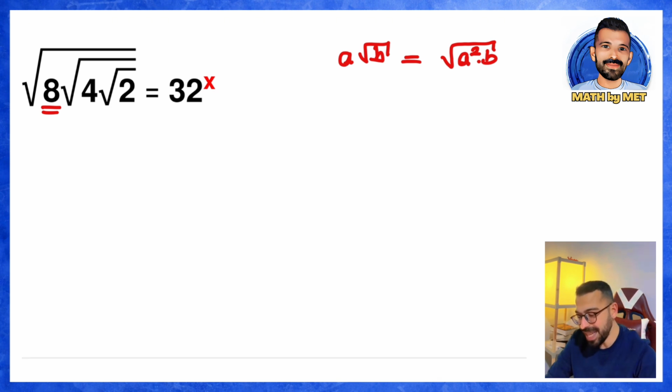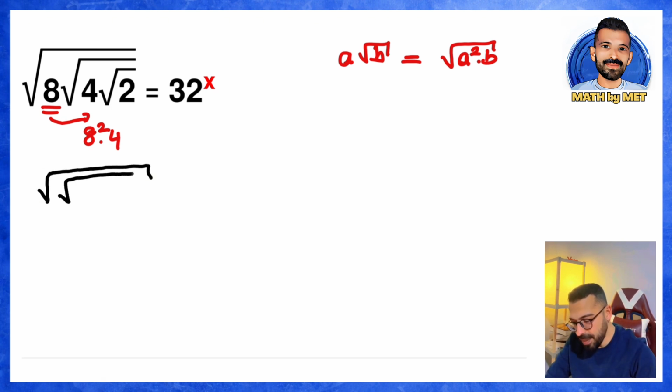I'm going to move the 8 inside the root right away. You need to say this right away. Since the degree of the root is 2, when moving the 8 inside, it will be moved as 8 squared. The degree of the root will come up as the exponent. And it is written as times 4. Let's write the resulting root together now. There is another root inside the root. And now here, we have 4 times 8 squared. There is a root inside, and inside there is a 2. Equals 32 to the power of x.